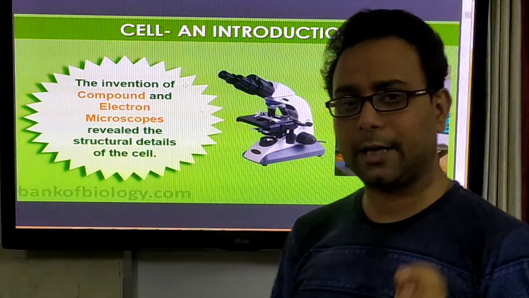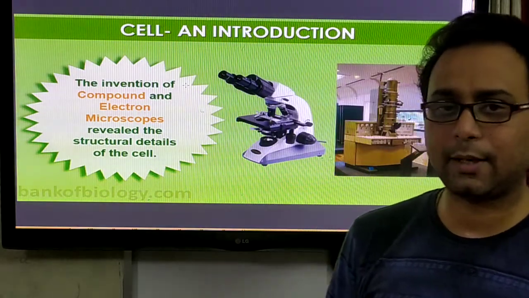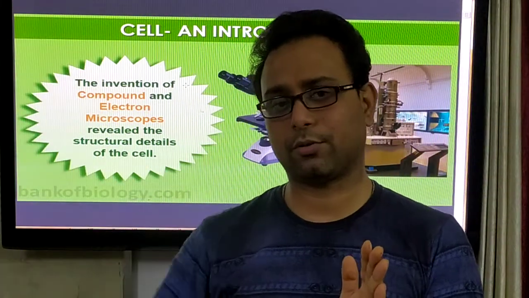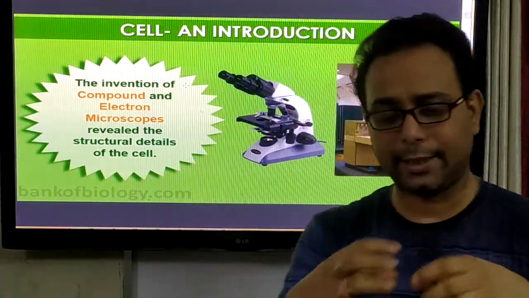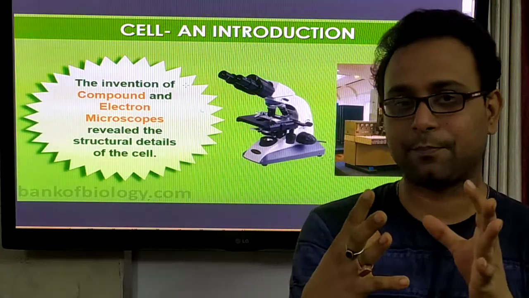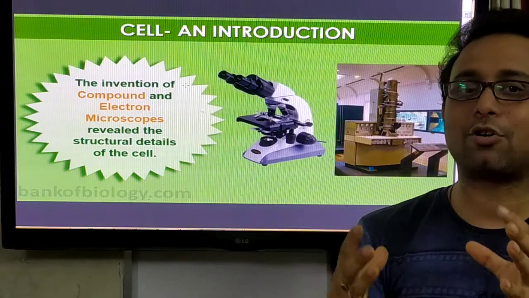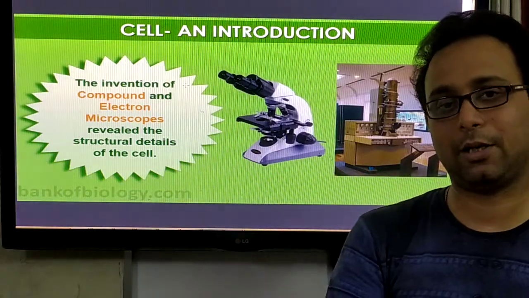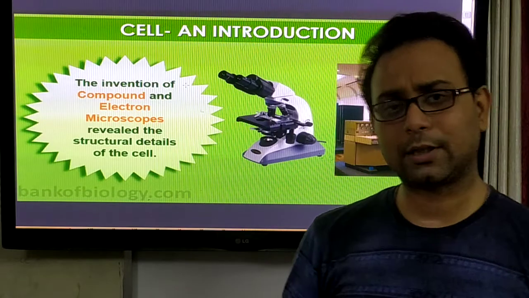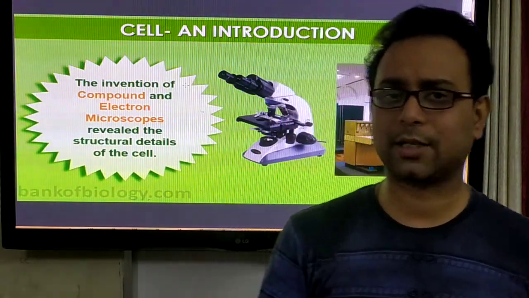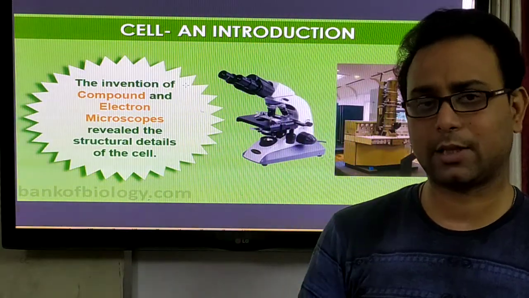Microscopes are of different types. There is the light microscope, and another one is the electron microscope. In the light microscope, the source of illumination is light. On the other hand, in the electron microscope, the electron beam is the main source of illumination. But you know, the light microscope's magnification is generally 1000 times.